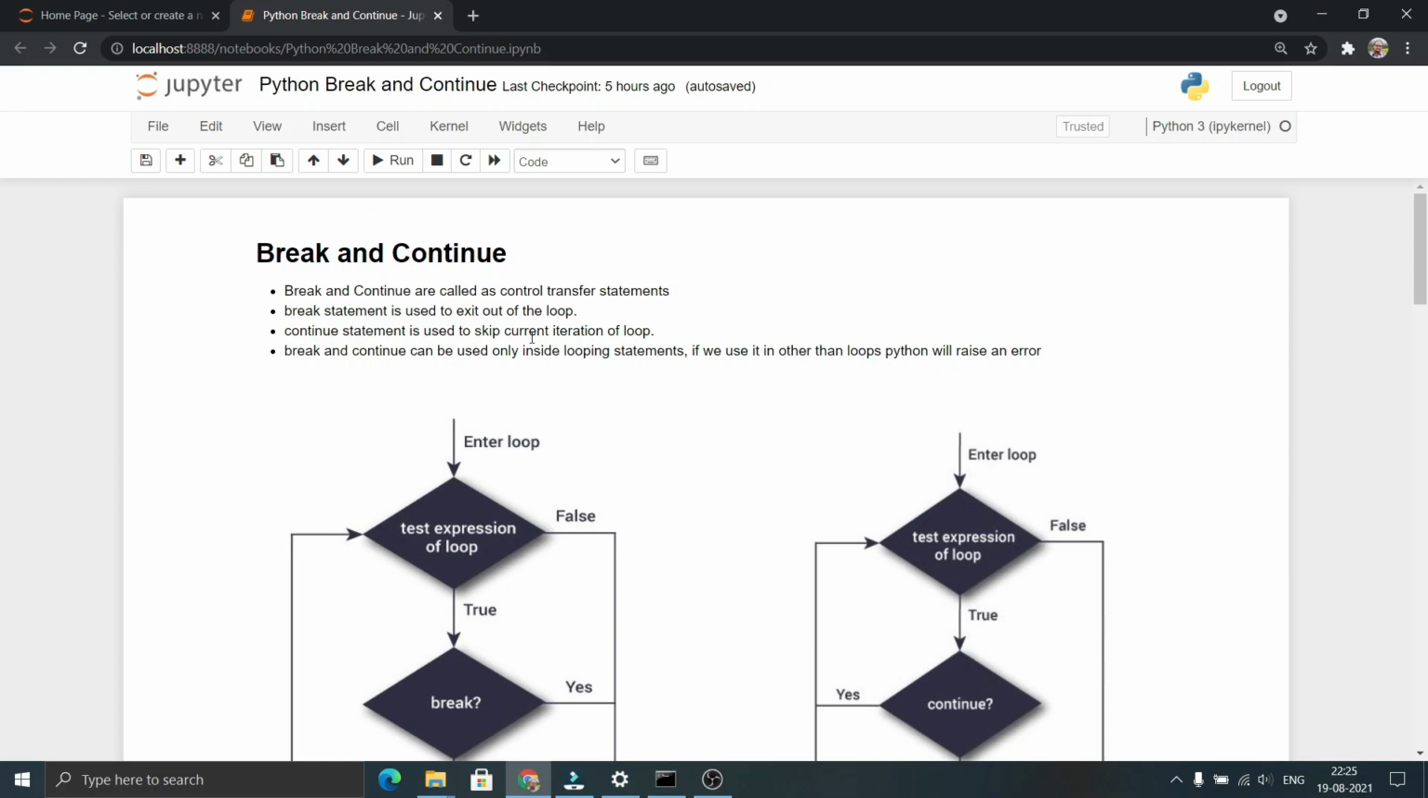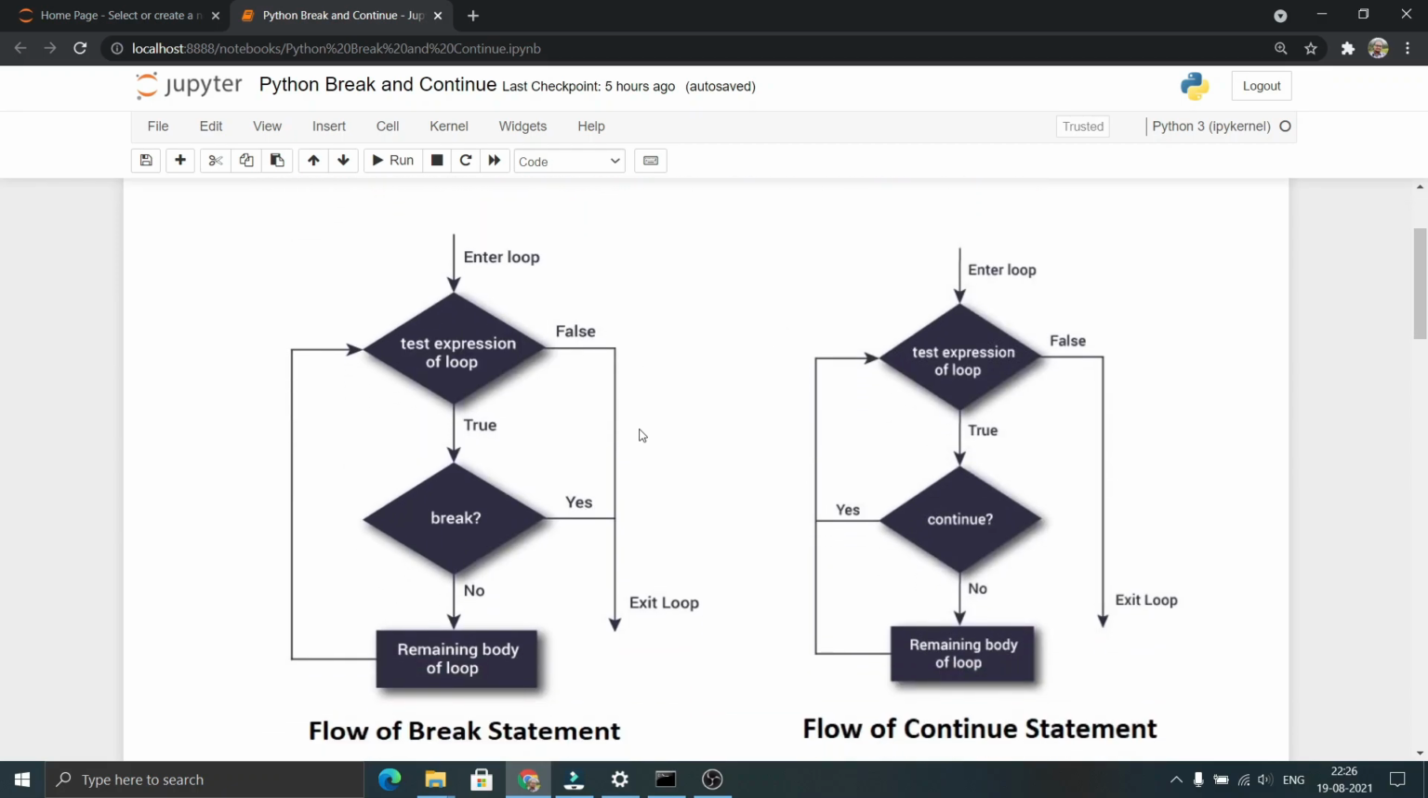The continue statement is used to skip the current iteration of the loop. Whenever we encounter a continue statement inside a loop, it skips that current iteration. That is, it doesn't execute the code that is present below the continue statement in that iteration. It will simply go to the next iteration. Break and continue can be used only inside looping statements. If we use break and continue statements in places other than loops, we will get an error.